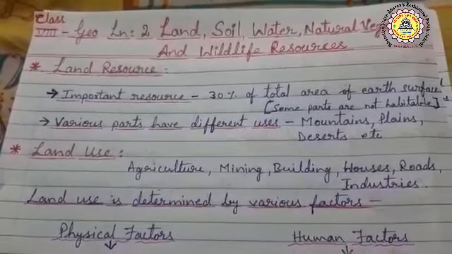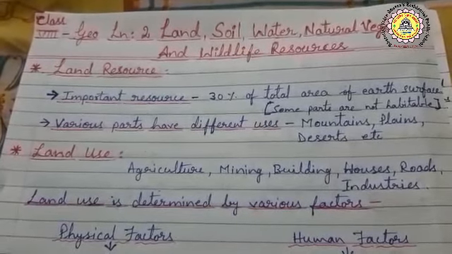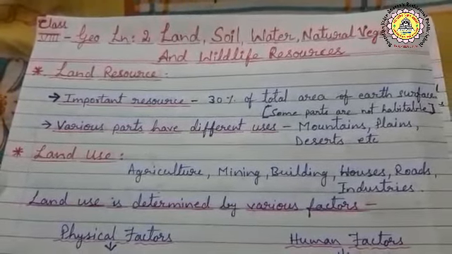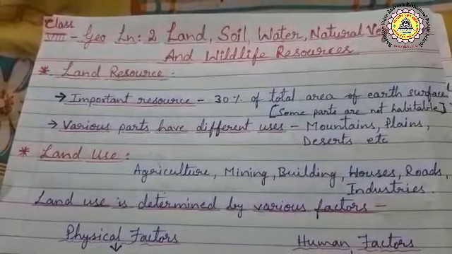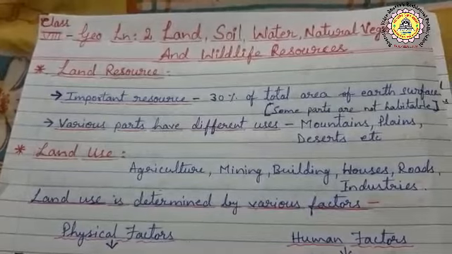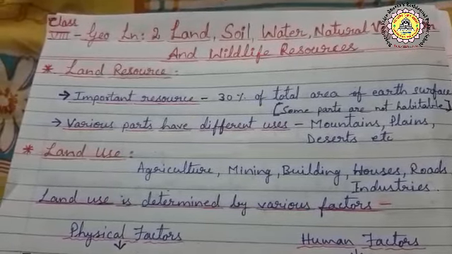Children, already we discussed the geography lesson 1, resource, and in that we discussed what is a resource and its classification. Now let us discuss the topic land, soil, water, natural vegetation and wildlife as a resource.